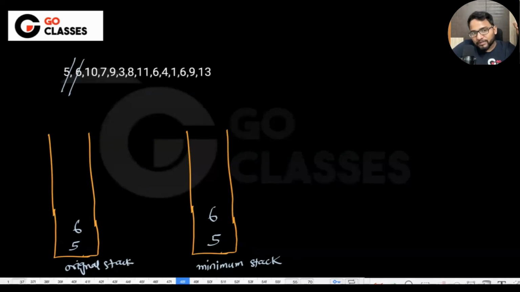Then can you claim that the minimum is on the top of the minimum stack? Basically, I want to keep this as an invariant. Invariant means I want to keep this as a universal truth: the top of the minimum stack is the minimum element of this original stack. That means whatever content is in the original stack, the minimum of that will be on the top of the minimum stack. Okay.